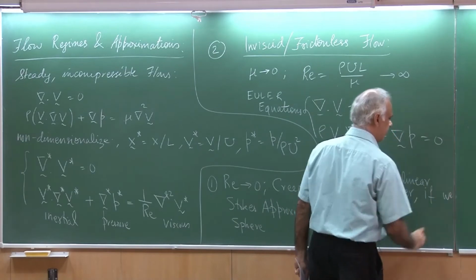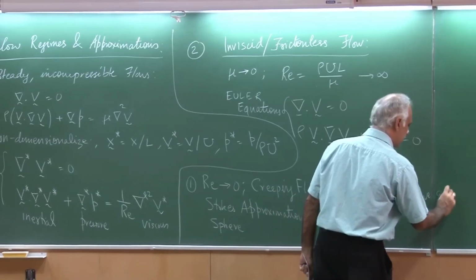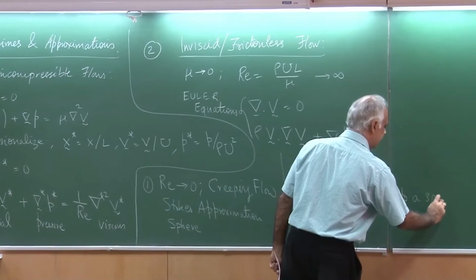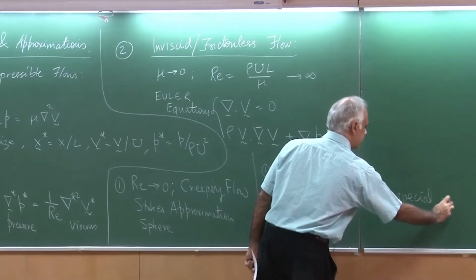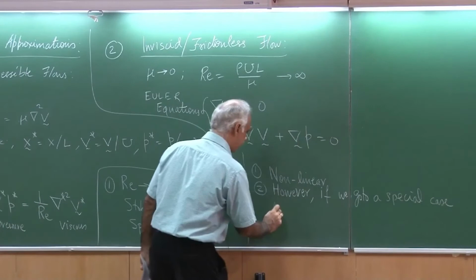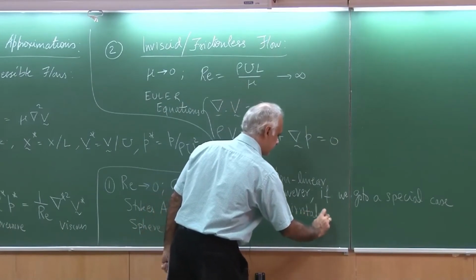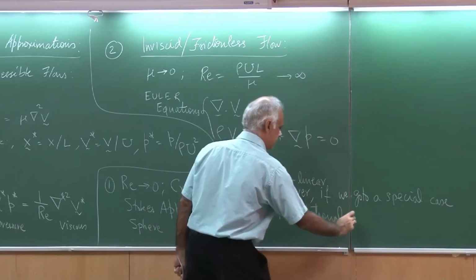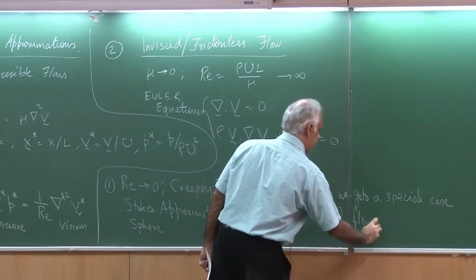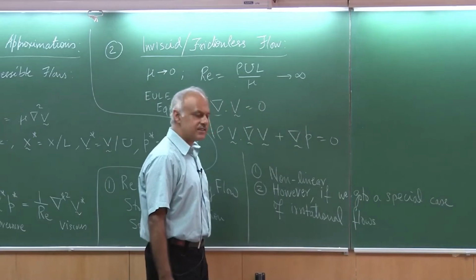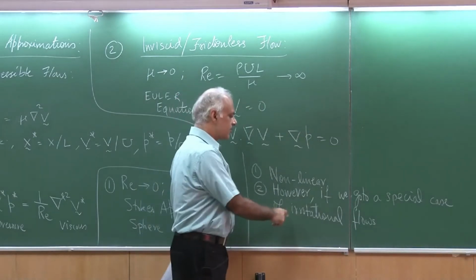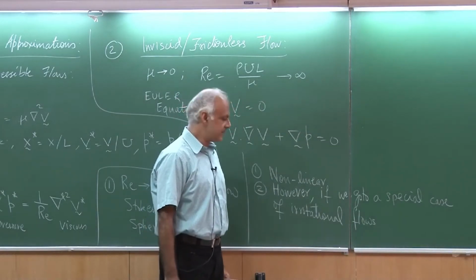if we go to a special case of irrotational flows, in one of the earlier sessions we had talked about what does rotationality of the flow imply.